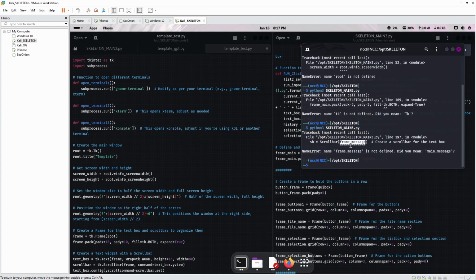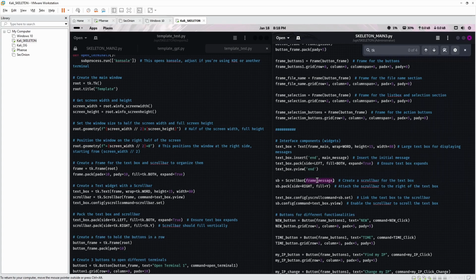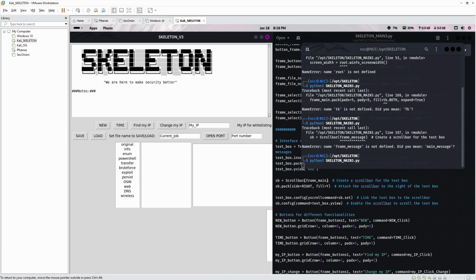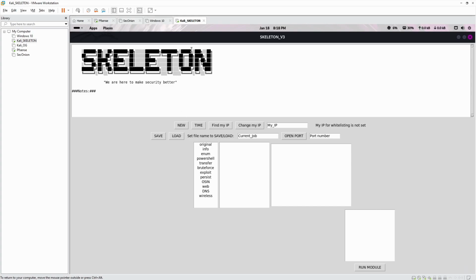Scroll bar, text box. So we're going to replace this with the scroll bar from here. That's going to become frame main because we got rid of the message. Save, have a look. Okay, not bad. So it works with the extension. This is off, this has to be redone. The button looks okay, but we've got to sort out what's going on here.